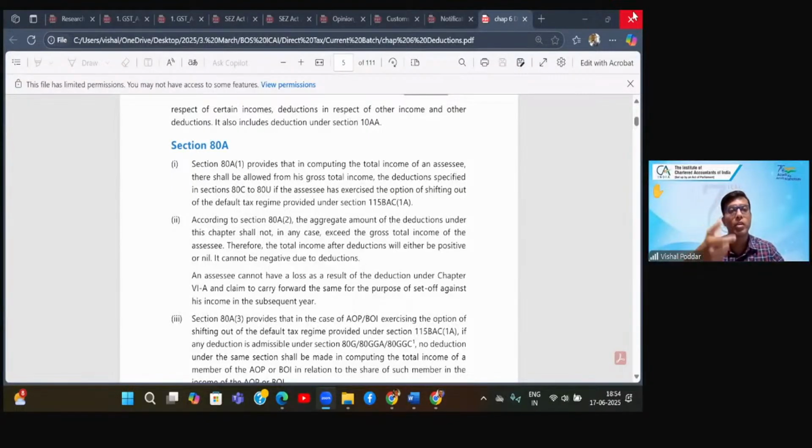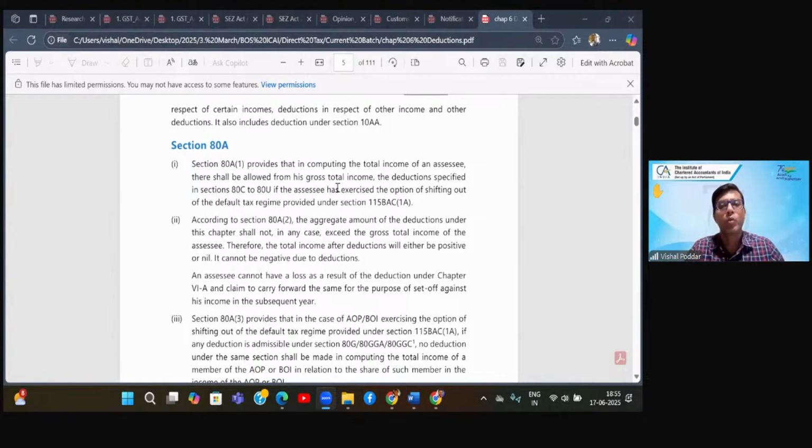Why? Because what is the composition of their GTI? What are their other savings and investments which they are by default doing? Comparing all that only, you will be able to decide. So there is no such rule on what is beneficial, new scheme or old scheme. But yes, a generic rule can be that for whoever is majorly spending their money and not investing, we generally say that the new scheme is beneficial.